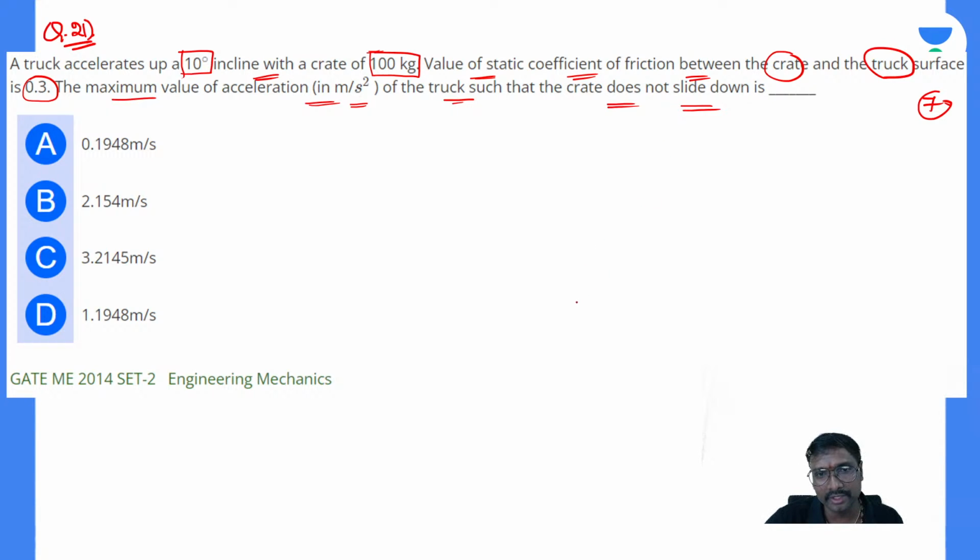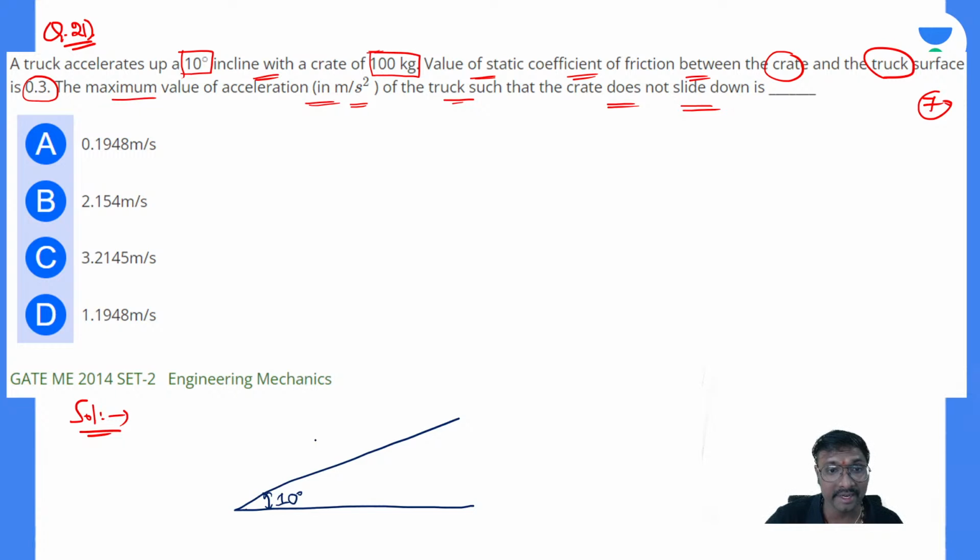If you just observe, this is your vehicle. What is that inclined plane? The inclined plane is having this 10-degree inclination, and you will be having this truck, let us say, and you will be having this crate on this. Some weight is there on this. That is your crate, the top one, and this bottom one is your truck. You are asked to identify this friction between these two.